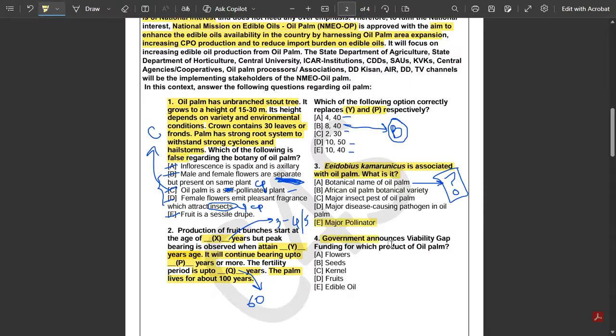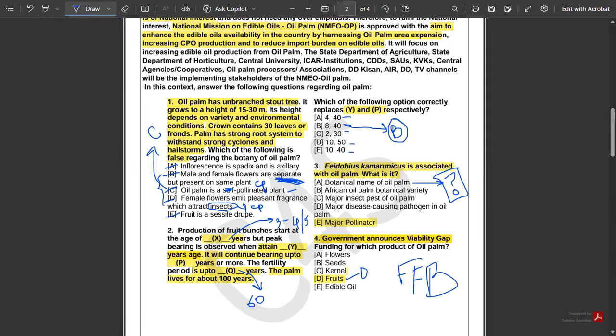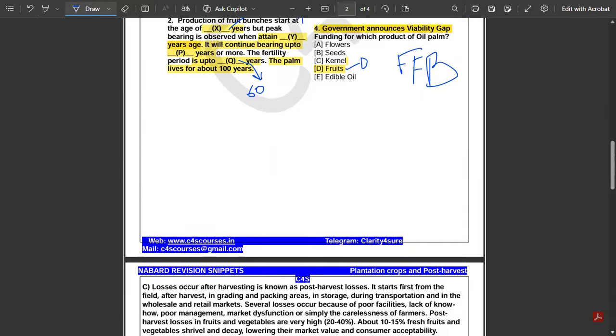Government announces viability gap funding for which product of oil palm? Whether it's flowers, seed, kernel, fruits or edible oil. So the answer to this question is option D, that is fruits, isn't it? Government announces viability gap funding for fresh fruit bunches of oil palm, right? Therefore, it is fruits, option D. Okay. I hope this passage is also clear for you. Let's move to the third one.